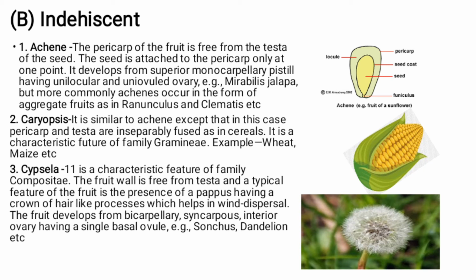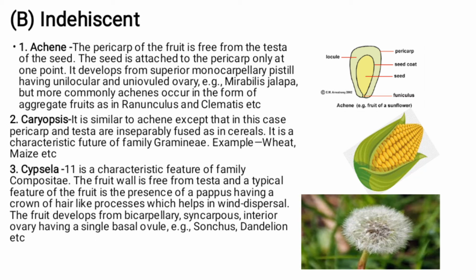For example, mirabilis jalapa, but more commonly achene occurs in the form of aggregate fruits as in ranunculus and clematis, etc. Here is the diagram of achene, the fruit of the sunflower. The diagram shows the pericarp, seed coat, seed, funicle, and locule.